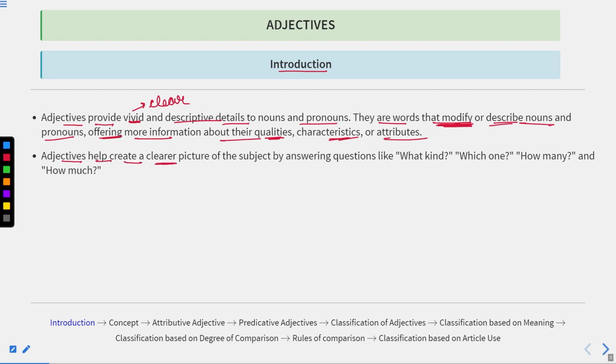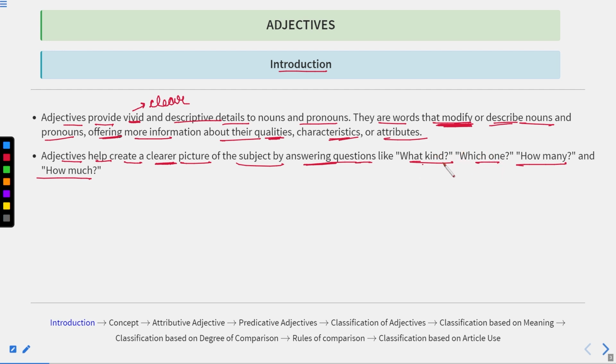Adjectives help create a clearer picture of the subject by answering questions like what kind. Now, these questions matter a lot in the case of adjectives, because any word that replies to the questions what kind, which one, how many, and how much, about a noun, is known as an adjective. Okay. For example, if I say this is the leather bag. Now, what kind of bag is it? It is a leather bag. So, leather is the material of that particular bag. So, leather replies to the question what kind, and leather is qualifying the word bag. Bag is ultimately a noun. Which one?